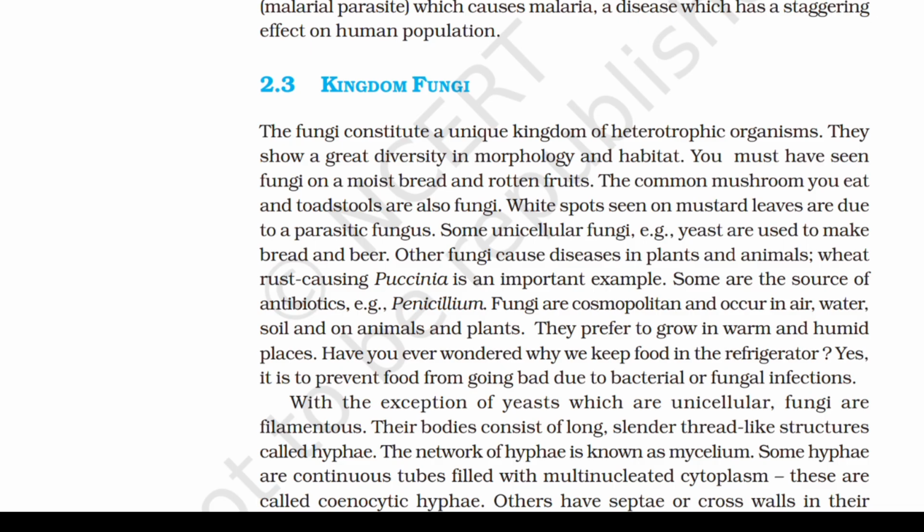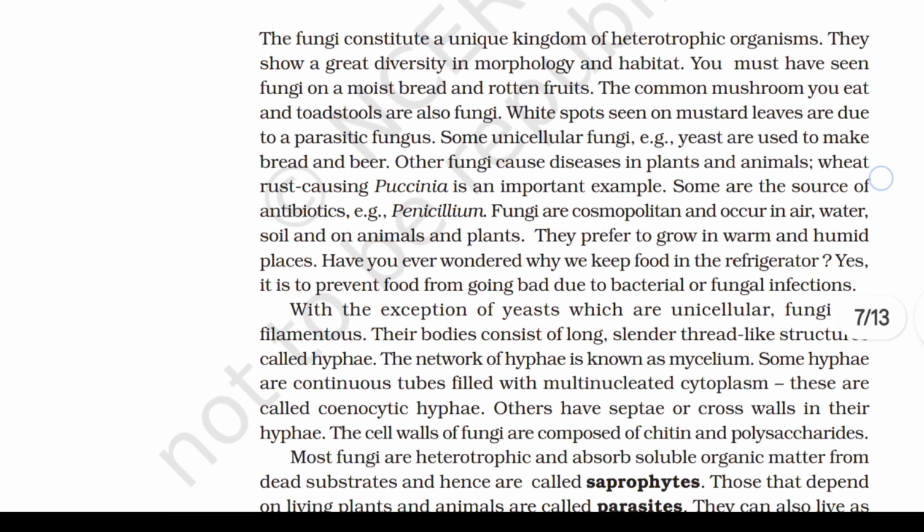Wheat rust causing Puccinia is an important example. Some are the source of antibiotics, example penicillium. Fungi are cosmopolitan and occur in air, water, soil, on animals and plants. They prefer to grow in warm and humid places.